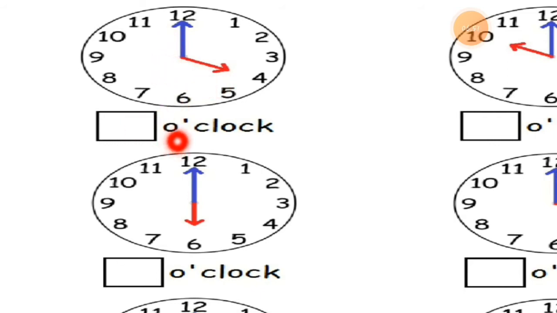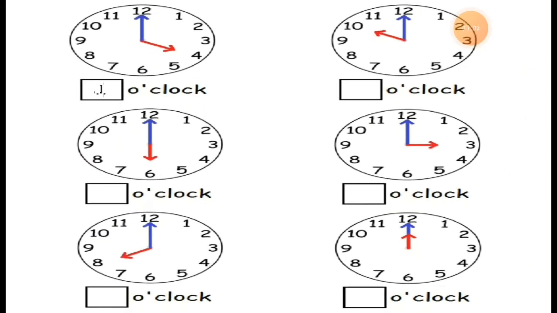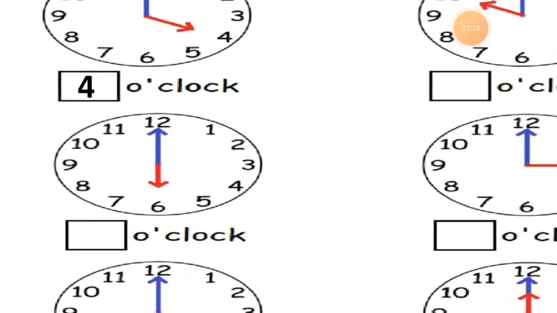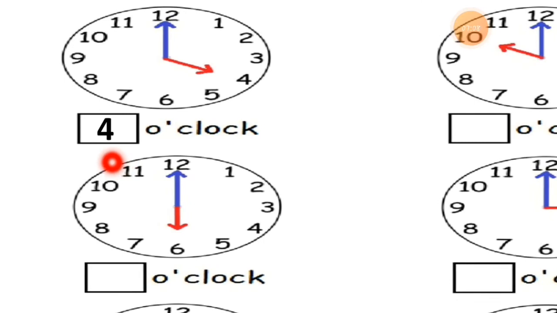So when you can see the minute hand pointing to 12, you have to write down o'clock. Just write it down, o'clock. So it is 4 o'clock. See this, I write down here 4 o'clock because this blue hand, which is the minute hand, is pointing to 12, so you have to write down o'clock, and the short hand is pointing to 4. It means the hour is 4. So you can write down it is 4 o'clock.